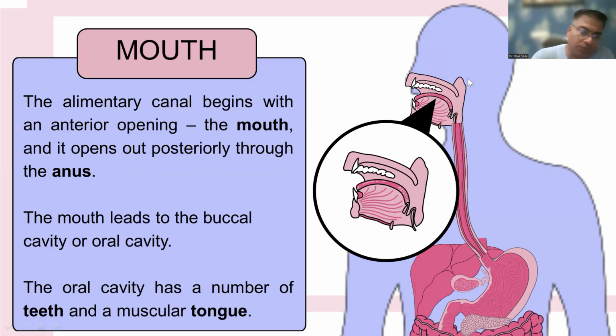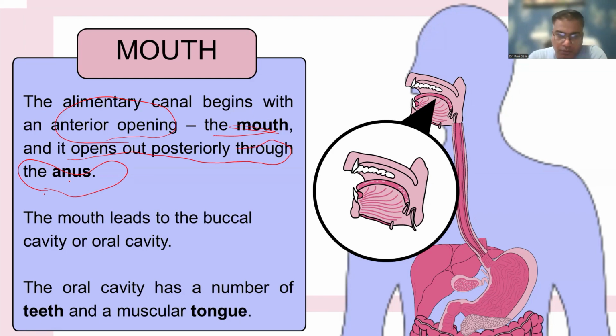Today we are going to discuss the parts of the alimentary canal, and it begins with the mouth. The alimentary canal begins with the anterior opening, the mouth, and in the end it terminates in the anus. The mouth leads to the buccal cavity or the oral cavity, and the oral cavity has a number of teeth and muscular structure.